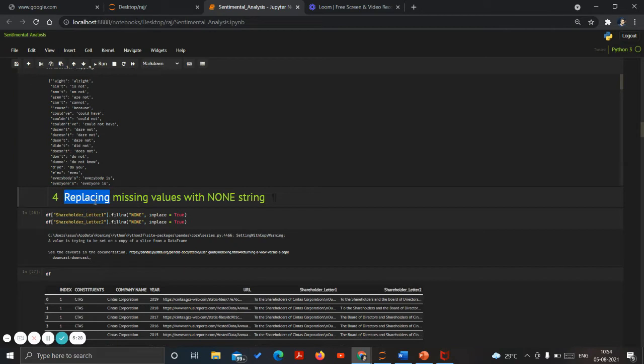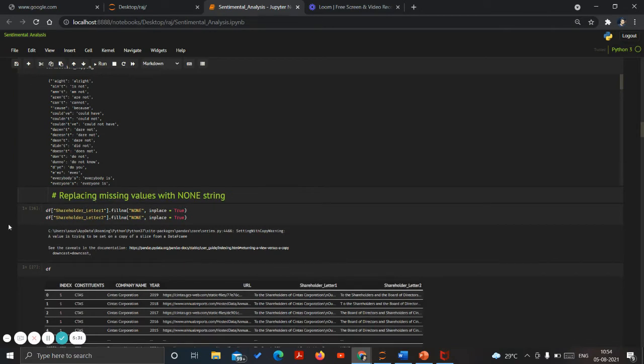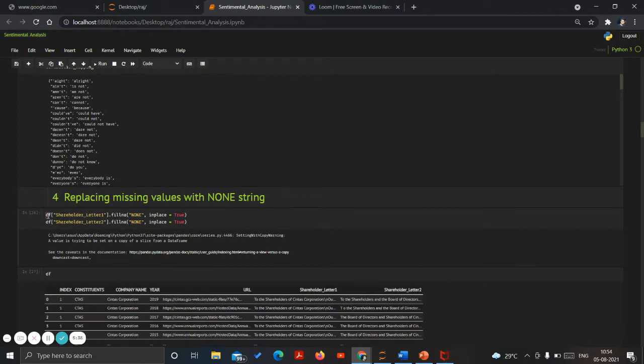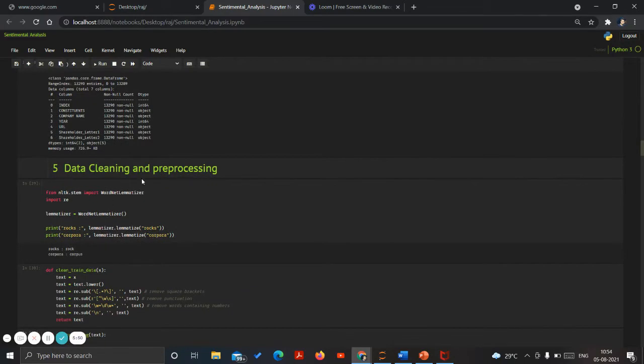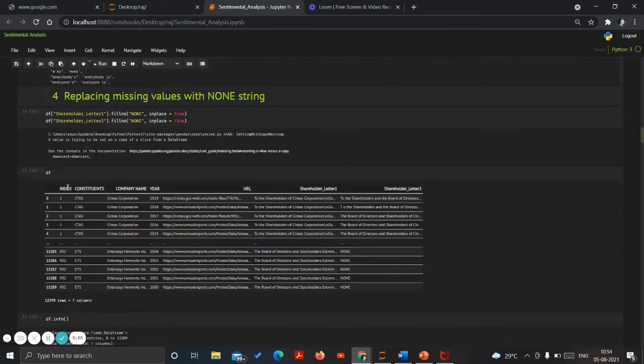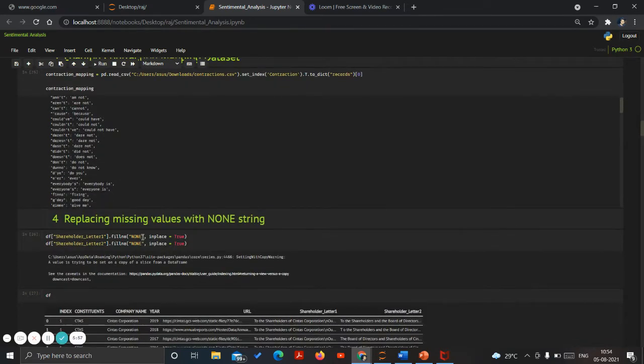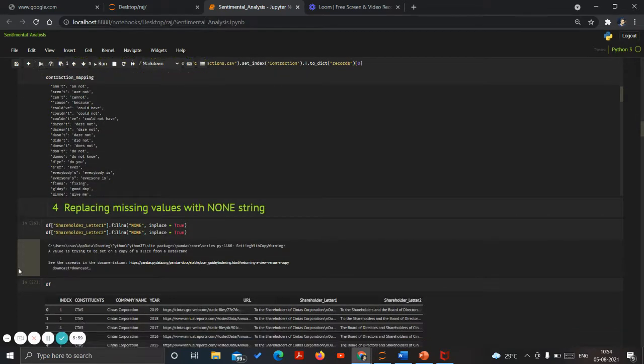Then the second thing was replacing the missing value, right? Replacing the missing value with none. Why? Because it's a neutral tone, and so if there is any sentiment, it would be predicted neutral. And then this is how the filling with none is done. Finally, after the filling of the missing values is completed, the none here is not the null or something, it's the string which we have arranged.